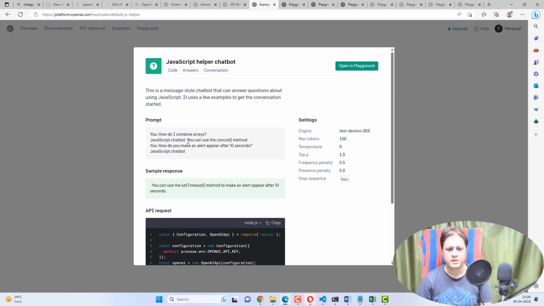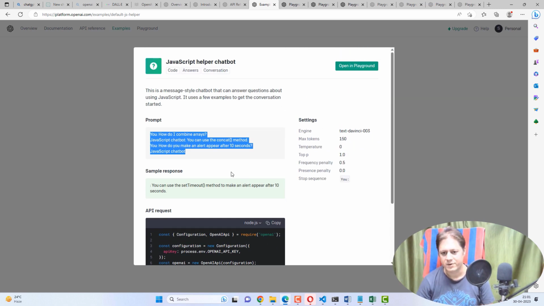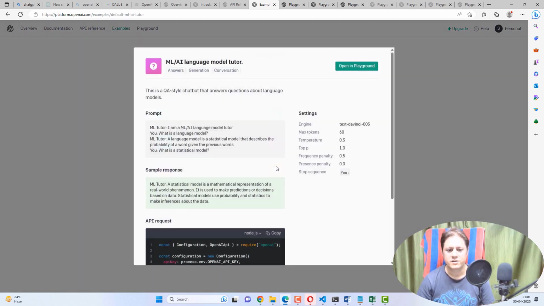So you can see here, it is asking the JavaScript questions and it is responding with whatever functions it is doing. For example, how do I combine arrays? It will say concat. So friends, you need to understand that one kind of example can come into multiple categories also. You might have observed that similar kinds of explanations are coming in different categories, so it can happen. Okay, so don't worry about it. Let's move on to another example.